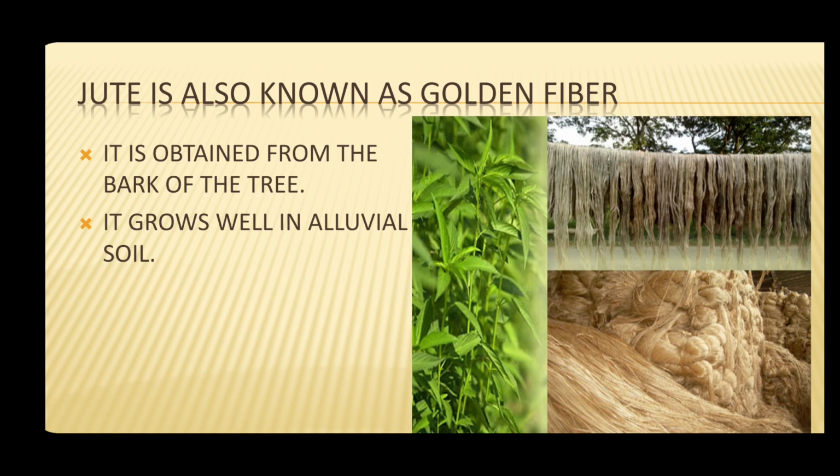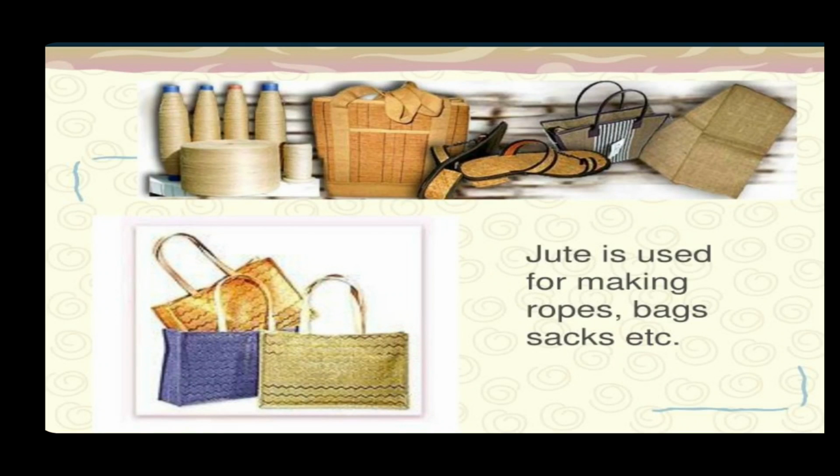The jute plant uses up the fertility of the soil to a large extent, so every year fresh soil is required for the growth of this plant. Jute fiber is used for making gunny bags, ropes, sacks, etc. You have seen a lot of variety of jute products in the market also.